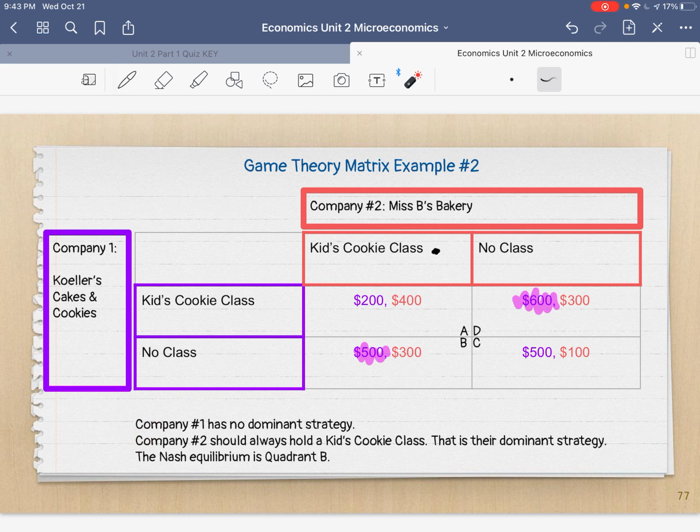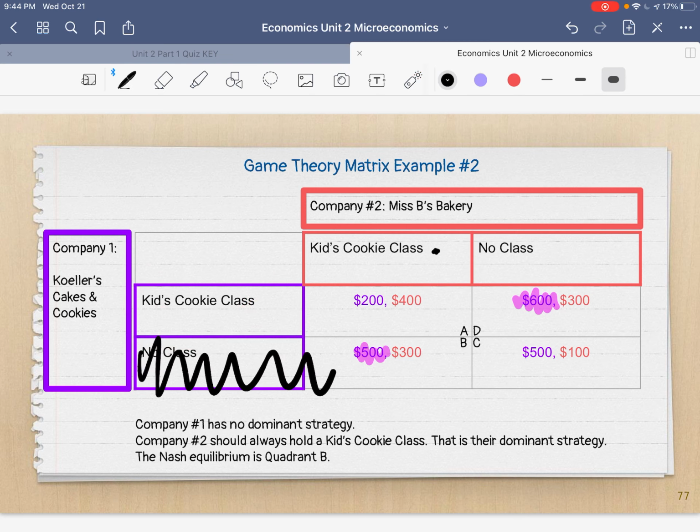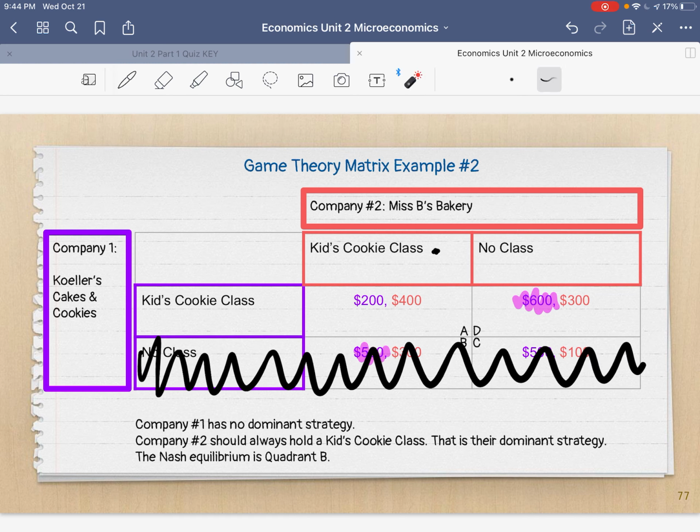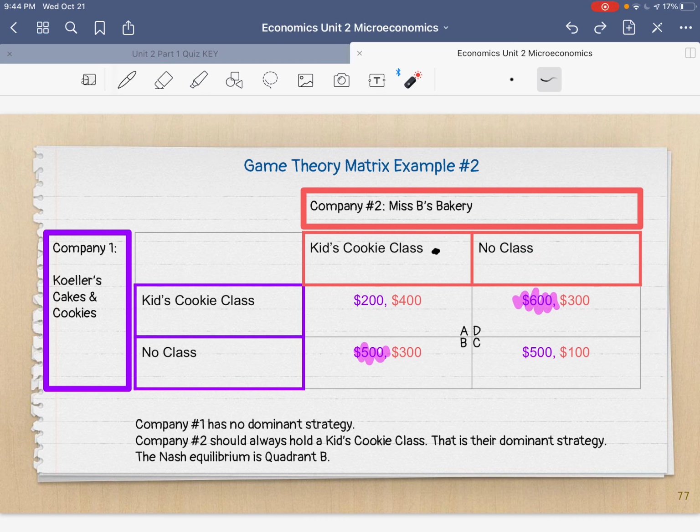So let's take a look at Miss B's bakery now. Let's look at her options. So if she wants to hold this cookie class, or she knows that I'm going to hold the cookie class, what are her options then? So let's get rid of this one. Let's pretend this one doesn't exist right now. If Miss B knows I'm going to hold a cookie class, should she hold a cookie class and make 400, or not hold a cookie class and make 300? Well, 400 is greater than 300, so I think she should do that option, right? She should hold the cookie class.